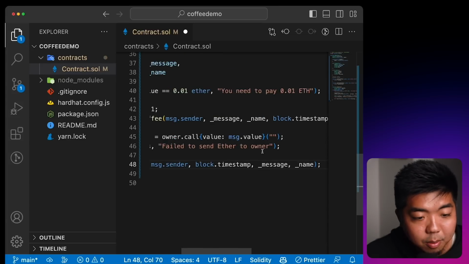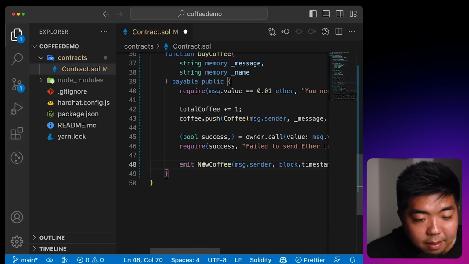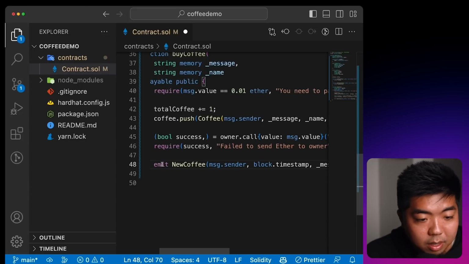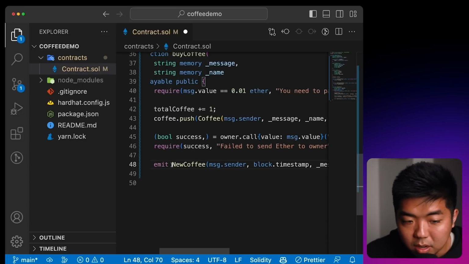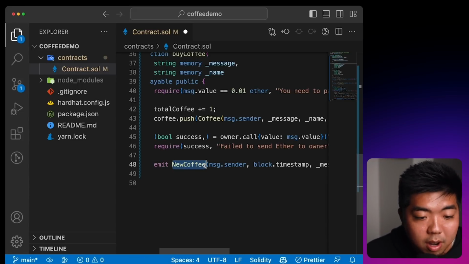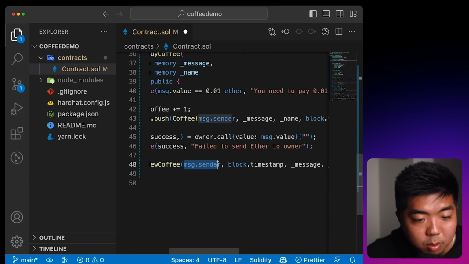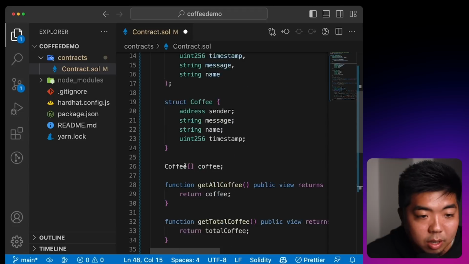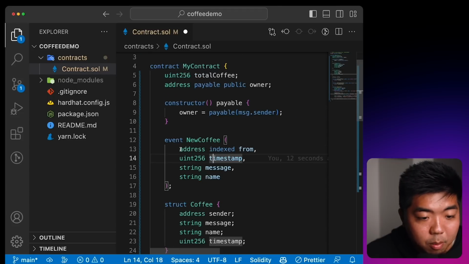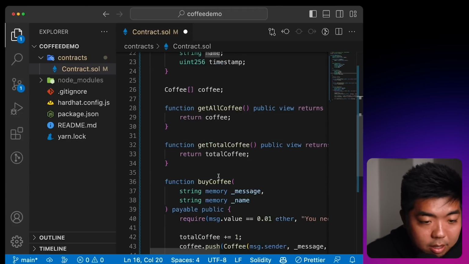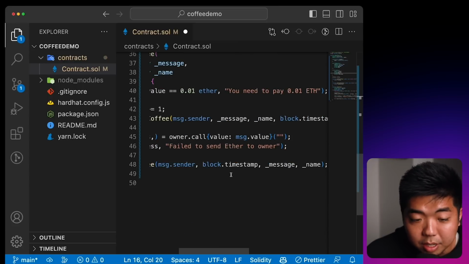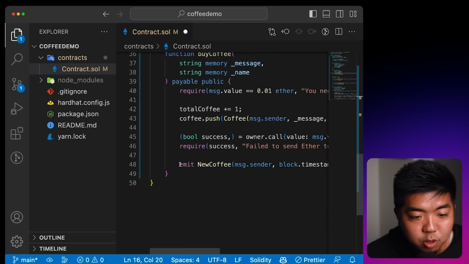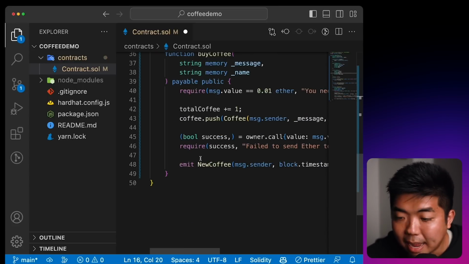And then the very last thing we're going to do is we're going to emit that event. So once everything goes through, we're going to put an event on the blockchain with that new coffee. It's going to display who the sender was, the timestamp, the message, and the name. So again, if we come back up here, this event, we are going to put that event on the blockchain, and with thirdweb, that way we can see on our contract what events have happened.